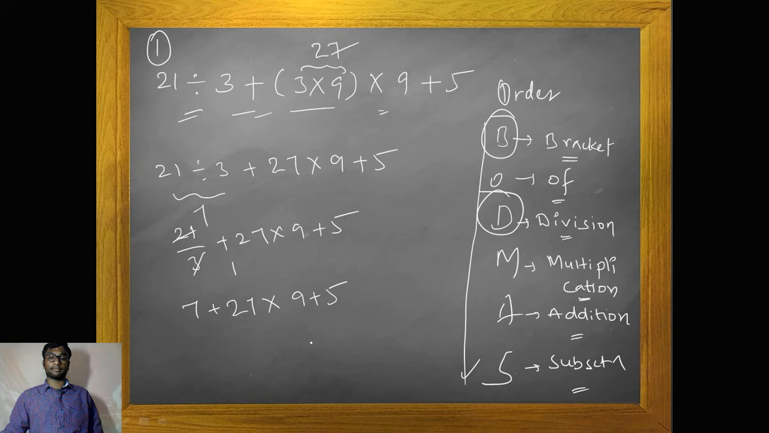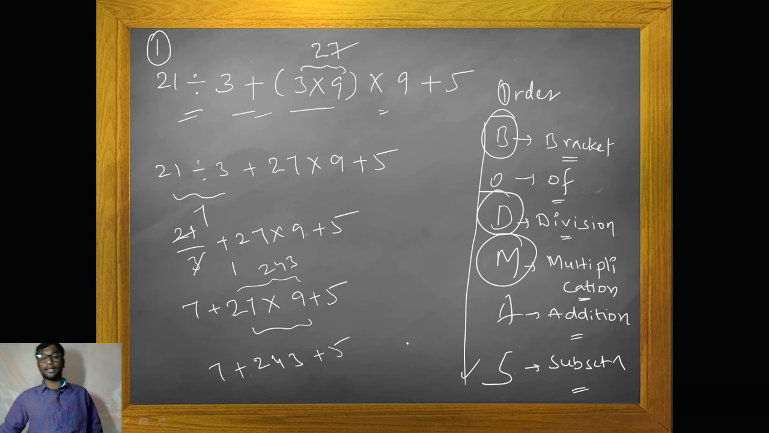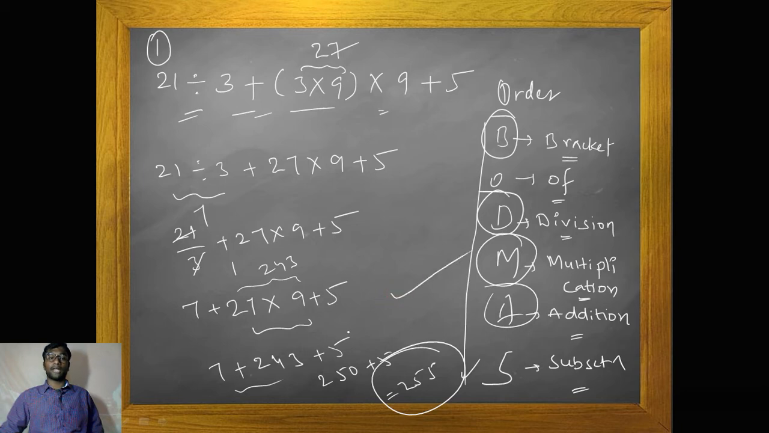Next preference should be given to multiplication. 27 into 9 is 243. So it is 7 plus 243 plus 5. Next comes addition: 243 plus 7 is 250, plus 5 is 255. I hope it is clear. 255 is the correct answer.